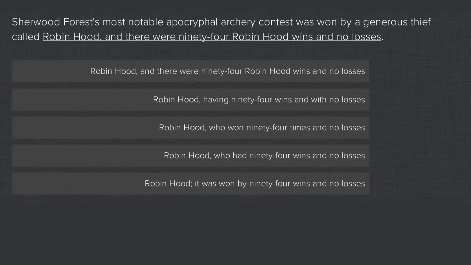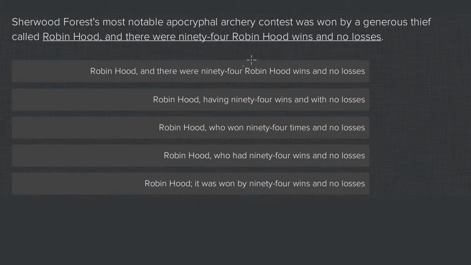This is the real Tom Rose here, and we're dealing with a contest with Robin Hood. And the very first answer choice actually is a tricky one. It says, there were 94 Robin Hood wins and no losses. This almost sounds correct in spoken English. It has a couple of problems.